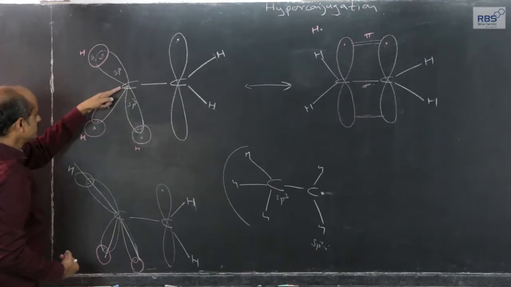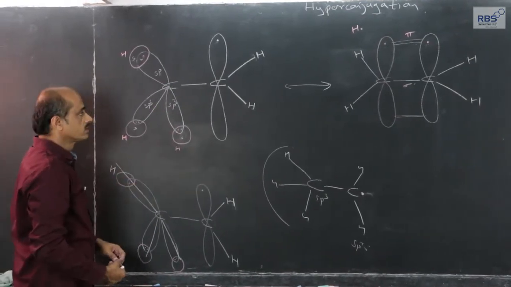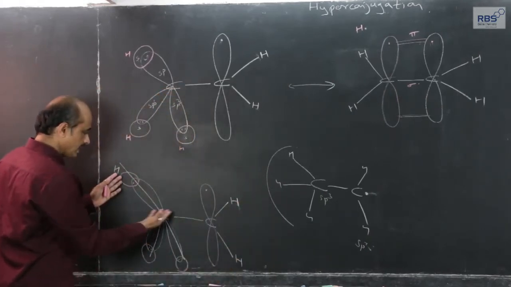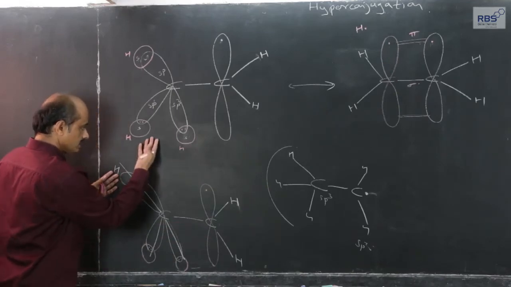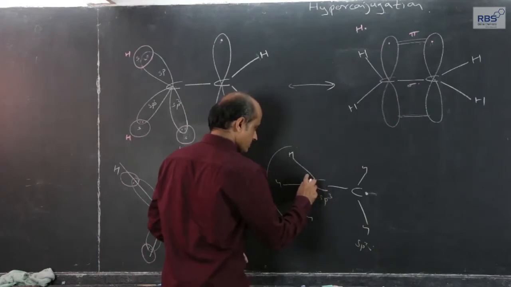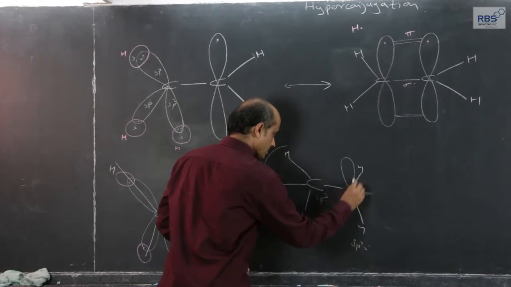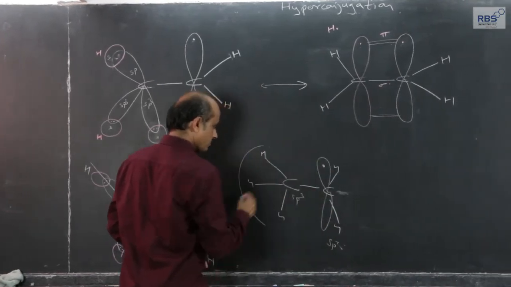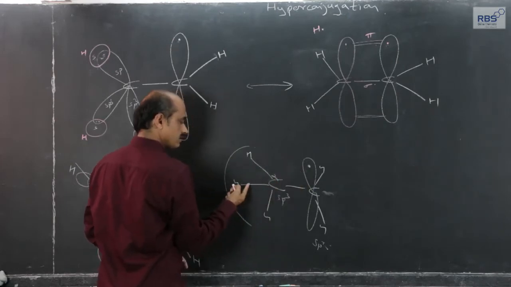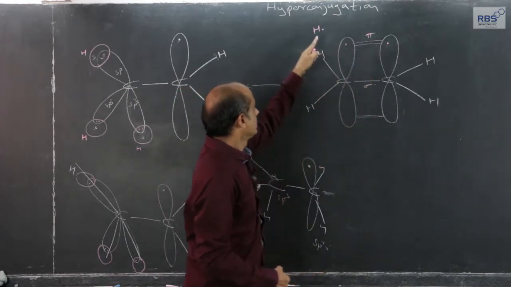The same possibility is with this alpha CH bond and also with this alpha CH bond. Therefore, if I have written here also, then I can show that this CH bond and this orbital of the carbon radical which contains the single electron, at a time this alpha CH bond can be in alignment with it, it can be this, it can be this, giving rise to pi bond and hydrogen radical.